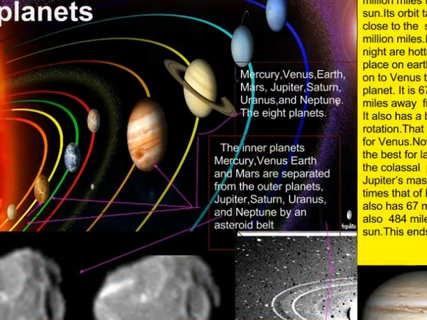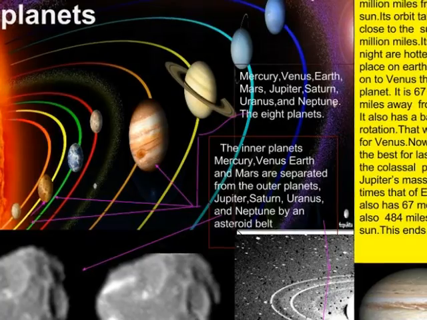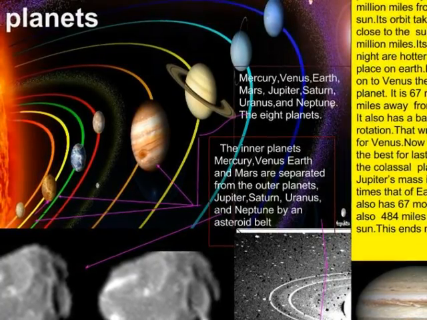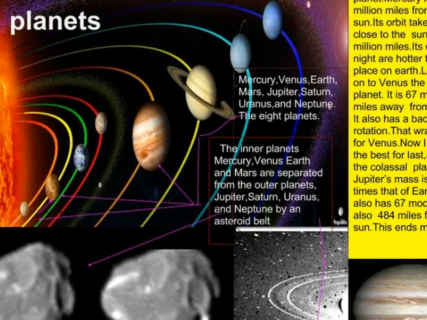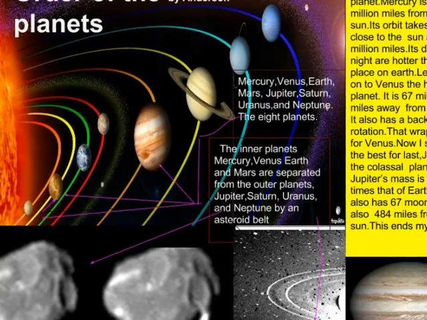Order of the Planets by Anderson. Mercury, Venus, Earth, Mars, Jupiter, Saturn, Uranus, and Neptune, the 8 planets. The inner planets, Mercury, Venus, Earth, and Mars, were separated from the outer planets, Jupiter, Saturn, Uranus, and Neptune, by an asteroid belt. The 8 planets.